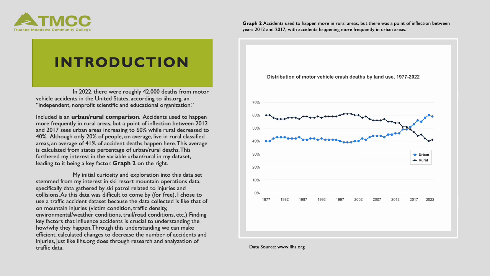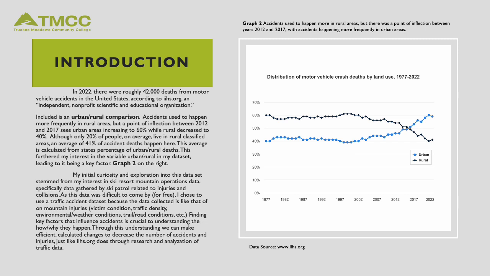In 2022, there were roughly 4,200 deaths from motor vehicle accidents in the United States, according to IIHS.org, an independent, nonprofit scientific and educational organization. Included is an urban and rural comparison. Accidents used to happen more frequently in rural areas, but a point of inflection between 2012 and 2017 sees urban areas increasing to around 60%, while rural decreased to around 40%.